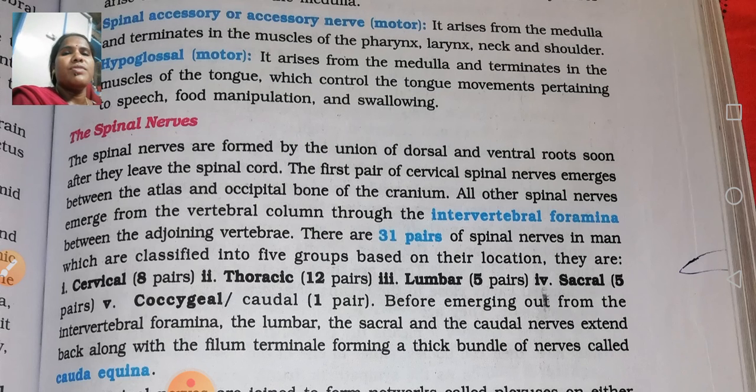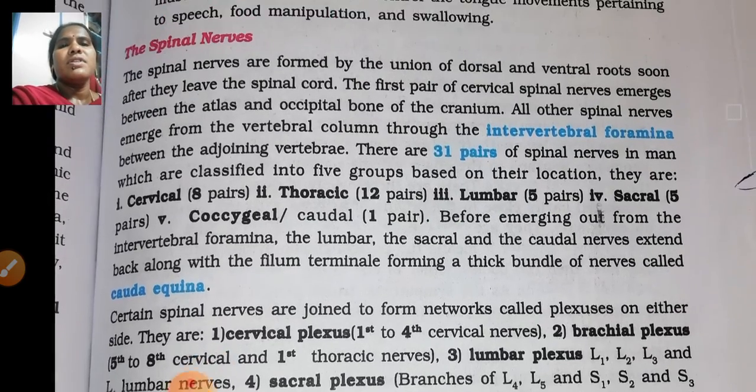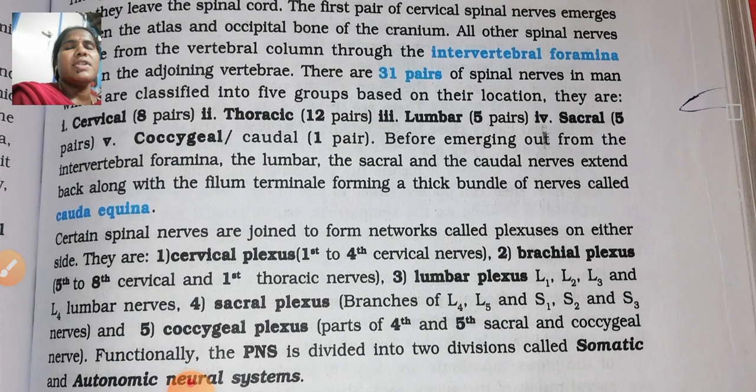Before emerging out from the intervertebral foramen, the lumbar, sacral and caudal nerves extend back along with the filum terminale, forming a thick bundle of nerves called the cauda equina. Certain spinal nerves are joined to form networks called plexus on either side. There are the cervical plexus, brachial plexus, lumbar plexus, sacral plexus and coccygeal plexus.